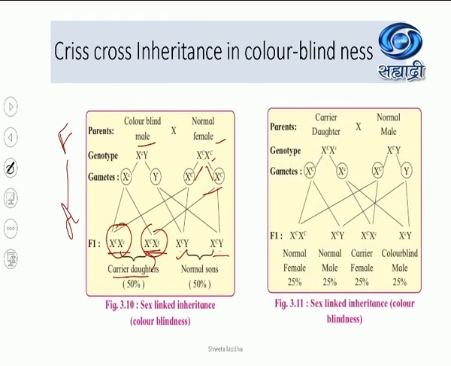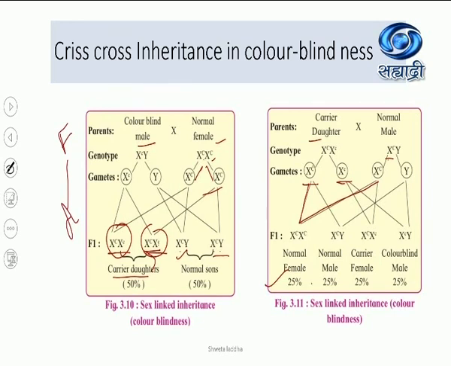Now let us see if this carrier daughter, in heterozygous condition, X with capital C and X with small c, marries a normal male. So gametes formed are X with capital C and X with small c. Gametes formed for the normal male are X with capital C and Y. Let us see what happens. X with capital C, X with capital C: a normal female, 25%.